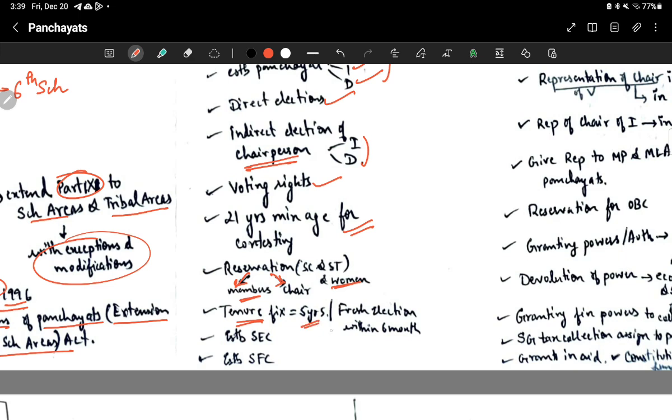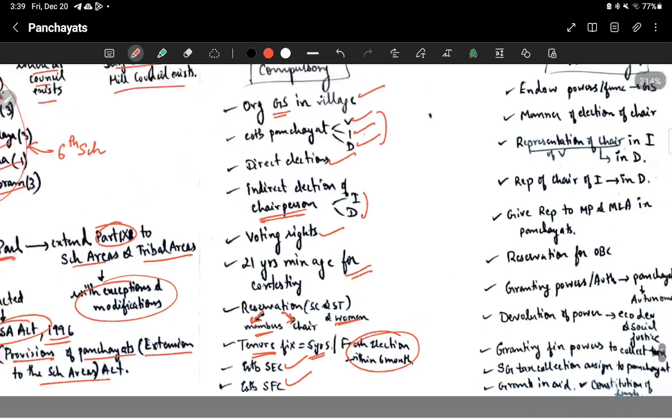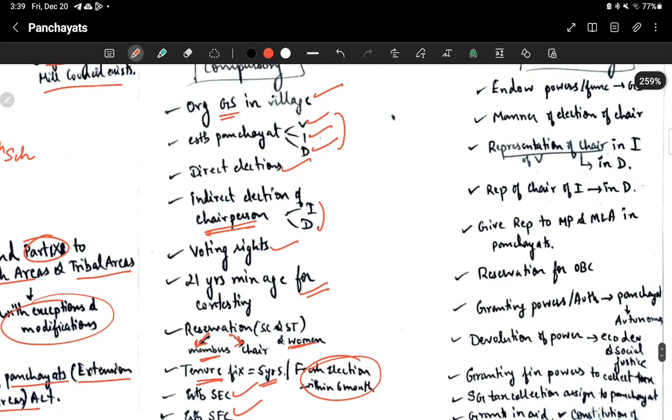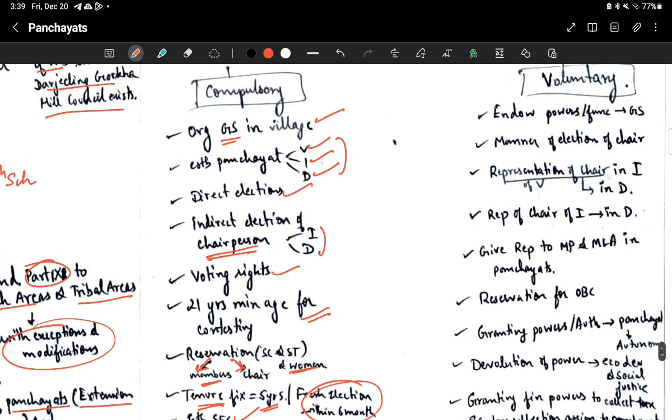Then tenure should be fixed to 5 years, and if it is dissolved, then fresh election should be held within 6 months. Then establish State Election Commission and State Finance Commission. What are the voluntary provisions? Like, it is discretionary in nature. State can do it or cannot do it.